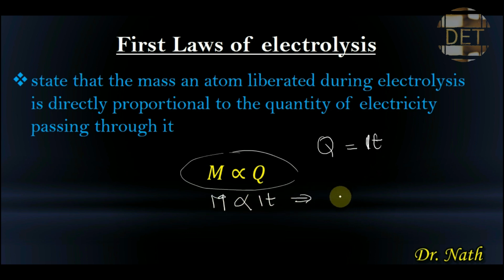By bringing in a constant, our M will now be equal to EIT, where E is the electrochemical equivalence of the atom that is liberated, I is the current passing through the electrolytic cell, while T is the time taken for the current to pass through the electrolytic cell. This equation is very important and we will use it to solve questions later.